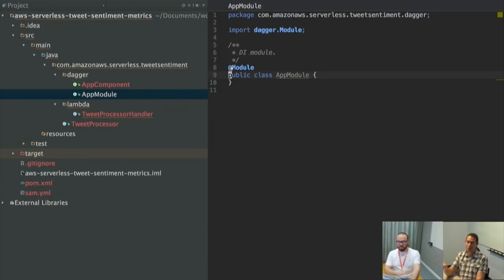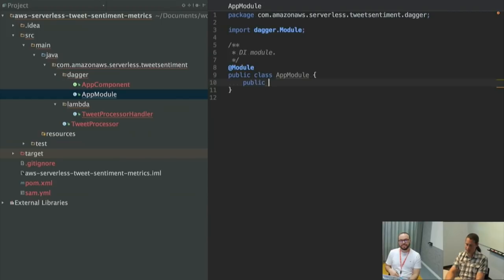I picked up Dagger really, really fast, and it's not because I'm special. I'd done Java config in Spring. I had done a little bit of Juice, like a little bit, and I picked up Dagger really quickly. It's actually a very simple app to use, but I am probably going to cheat because let me see if I can remember all of these things.